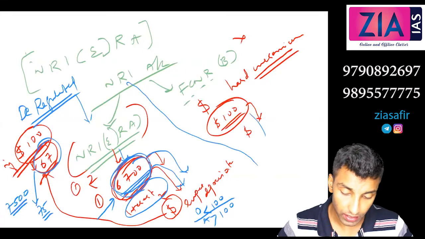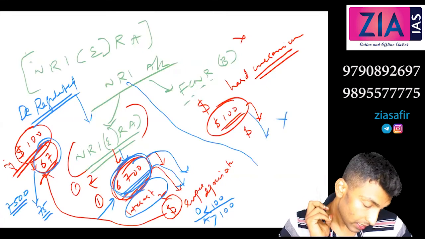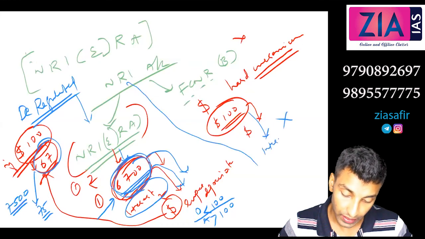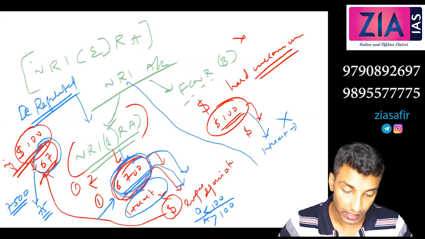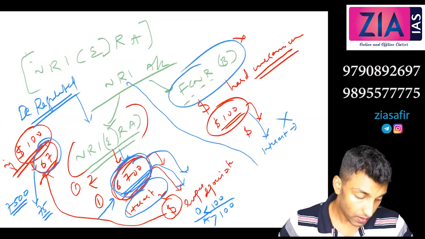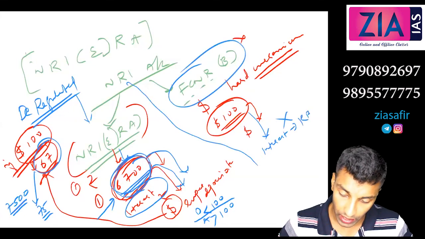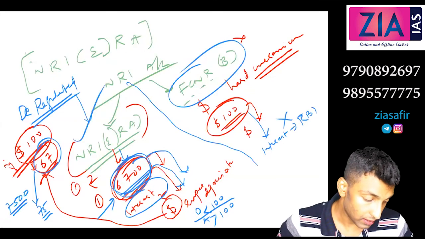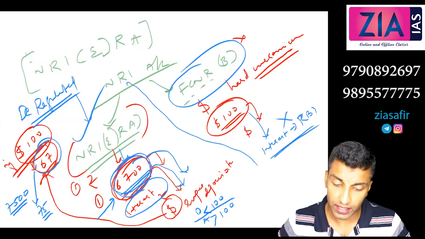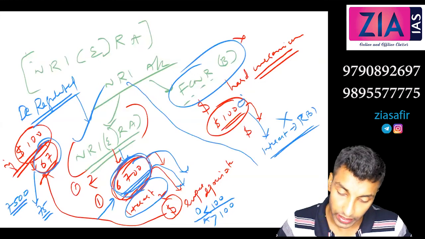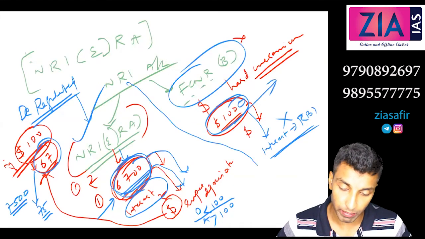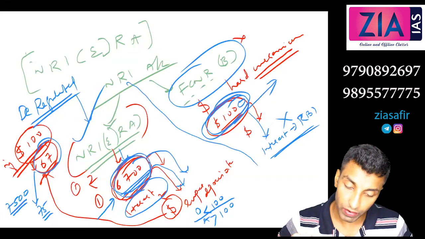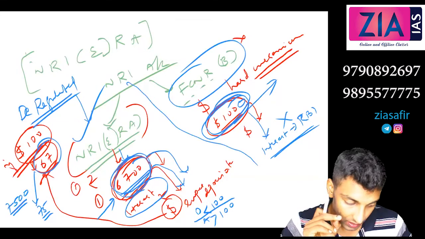What about this? This is not deregulated. So not deregulated means who fixes the interest here? Who will fix the interest in this account? FCNR B. RBI will fix. Banks are not allowed, but here banks are allowed to fix. So in FCNR B, RBI will fix the interest. Why? The main reason is whatever is coming to this account can be completely repatriated. It can be taken back anytime. Okay. And if $100 is there, $100 can be taken back anytime.